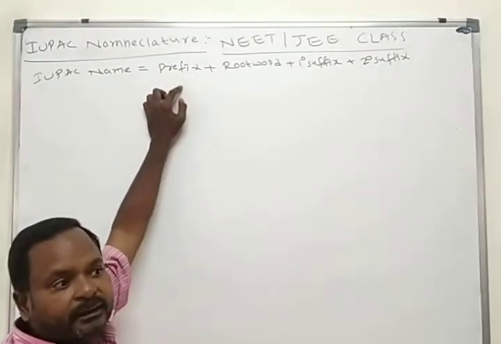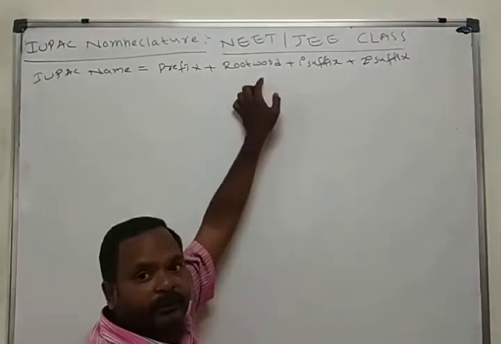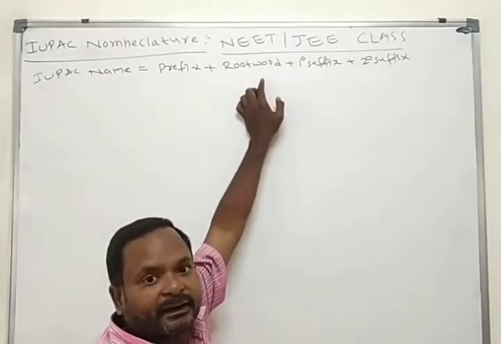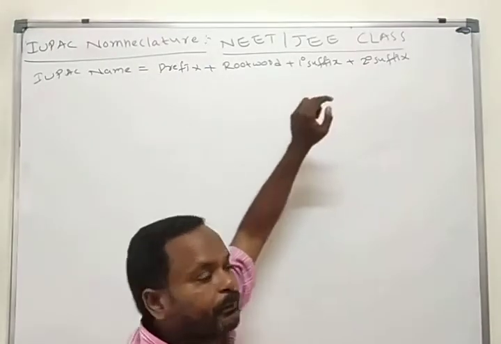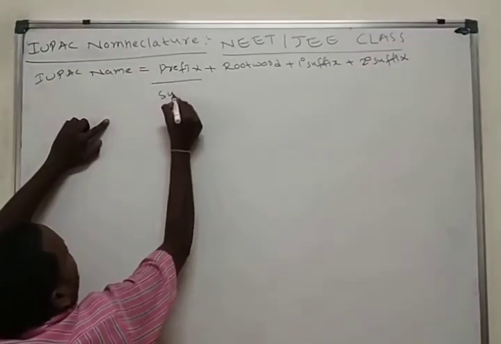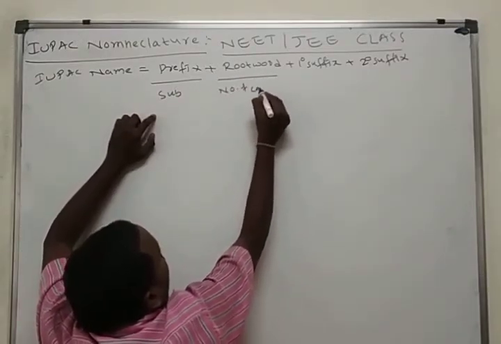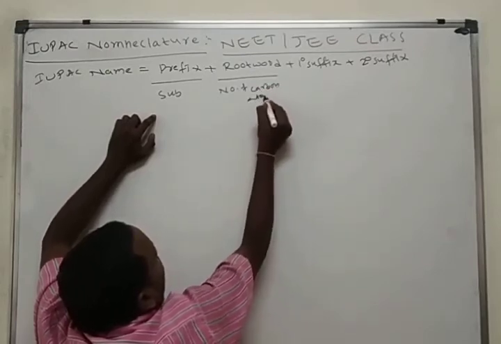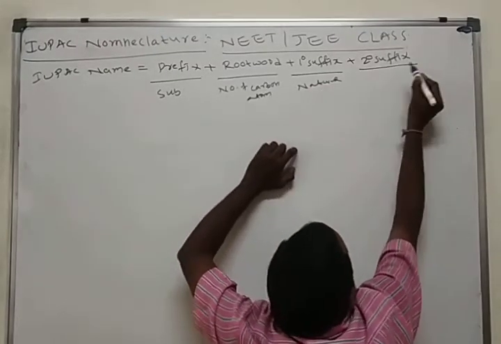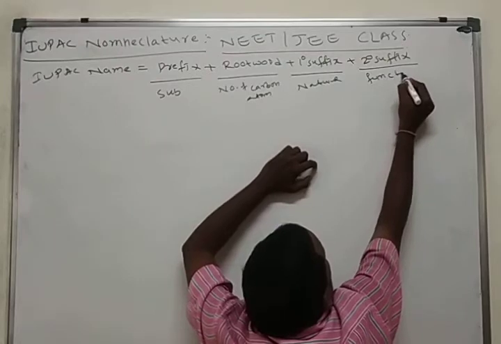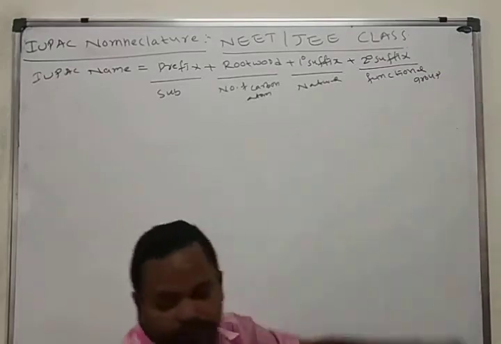The prefix is a substituent. In an organic molecule, it is placed in place of hydrogen. Root word is the number of carbon atoms present in the longest carbon chain. Next, the primary suffix explains the nature of the molecule, and it explains the functional group.